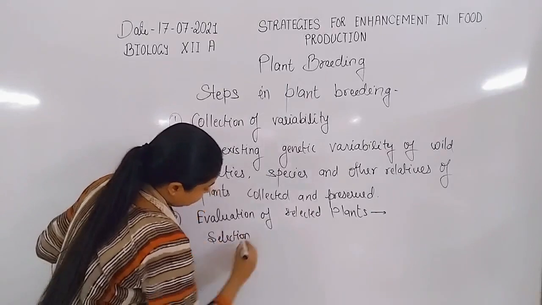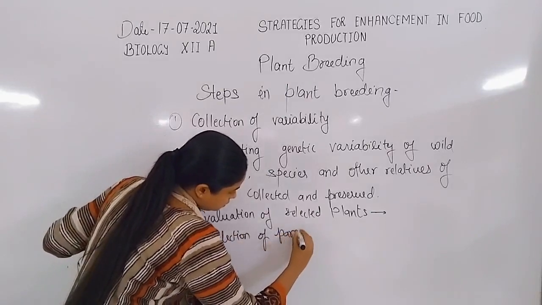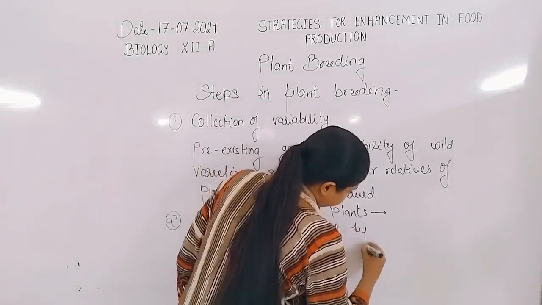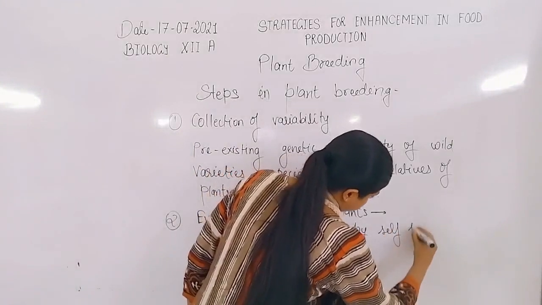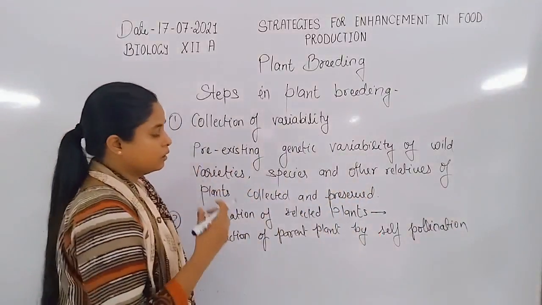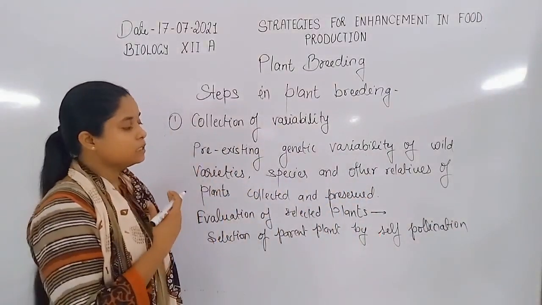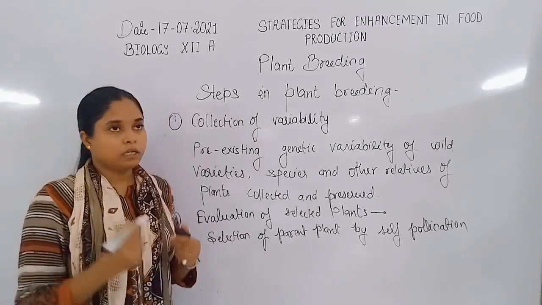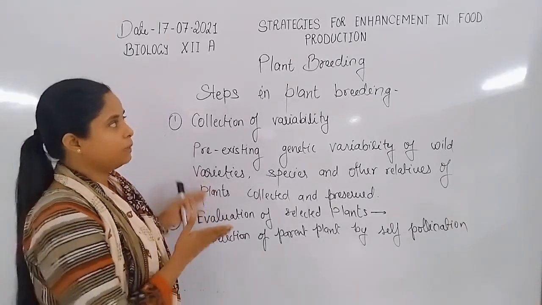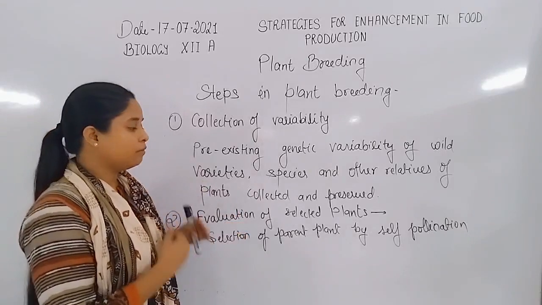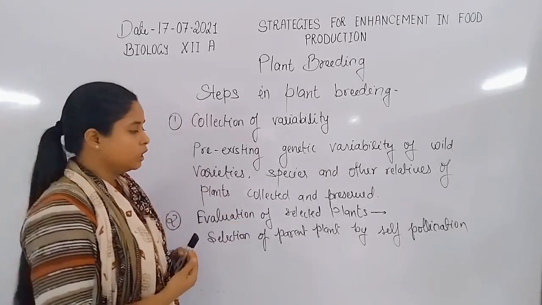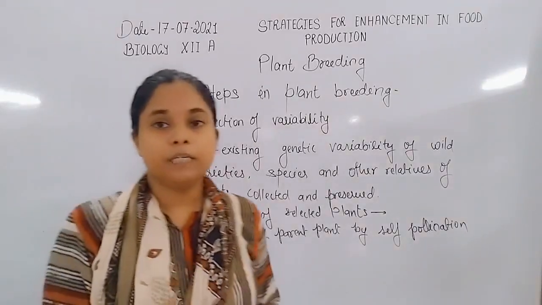Selection of parent plant by self-pollination and increase the number of the parent plant by self-pollination, and then we choose the correct and suitable plant for our plant breeding technology, for our technology we are going to introduce in the plant for making the breed of the plant.